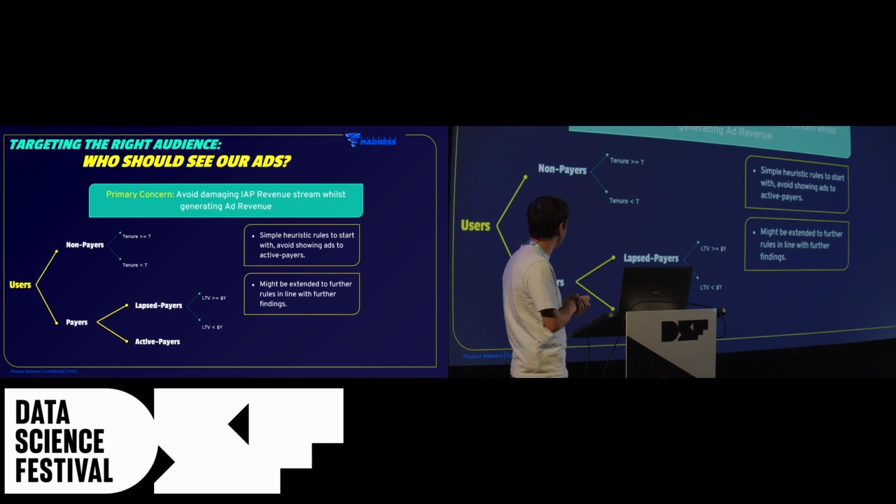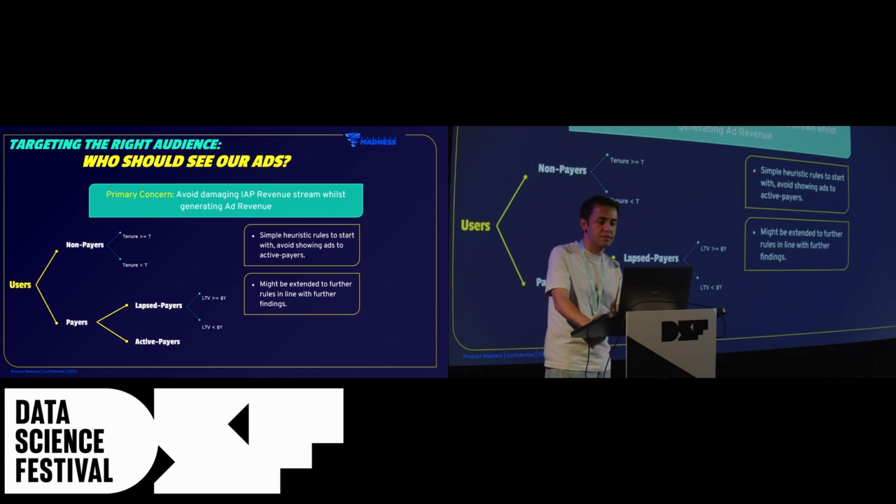And if the user did not convert in that time, then we can start considering generating additional revenue streams through ads. Or for lapsed payers, we can have a look at the user lifetime value, and if it's below a certain threshold, then we can consider again generating an additional revenue stream by introducing ads.